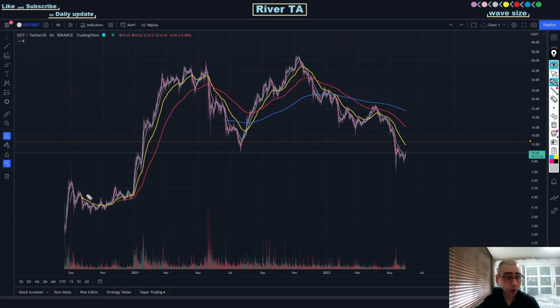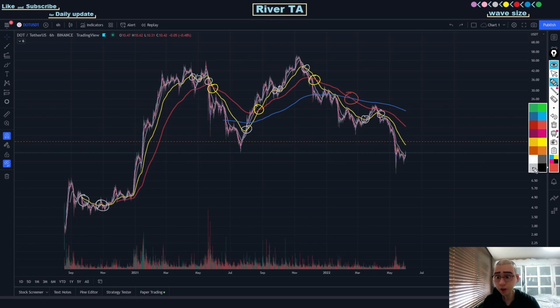Alright, so let's spot all the death cross and the golden cross between gray and yellow moving averages, then yellow and red, and then red and blue. So we have a death cross over here between gray and yellow, a golden cross, death, golden, death, golden, death, golden, death, golden, and death. And then a death cross between yellow and red, a golden cross, death cross, and after that, red and blue, another death cross over here.